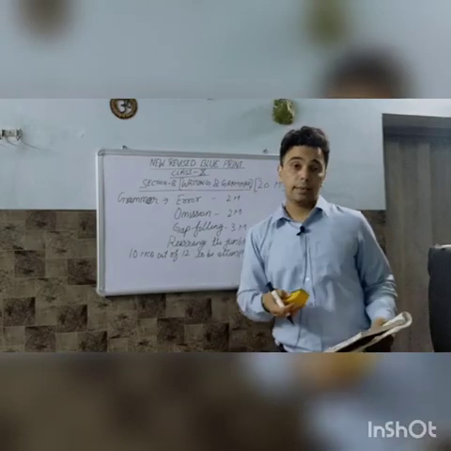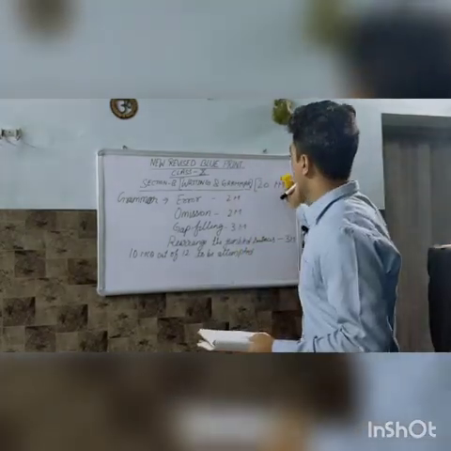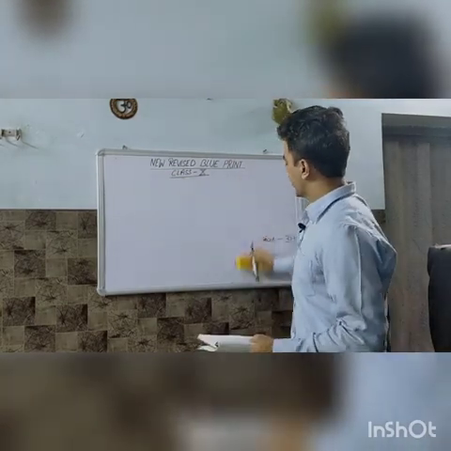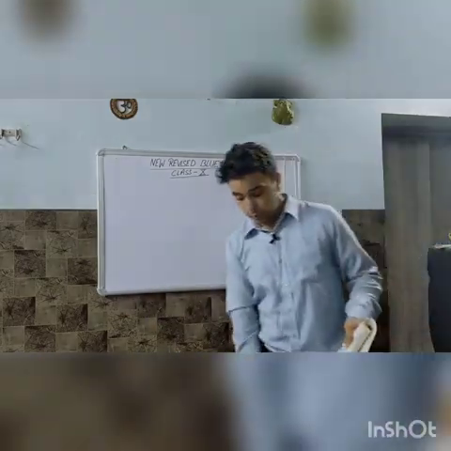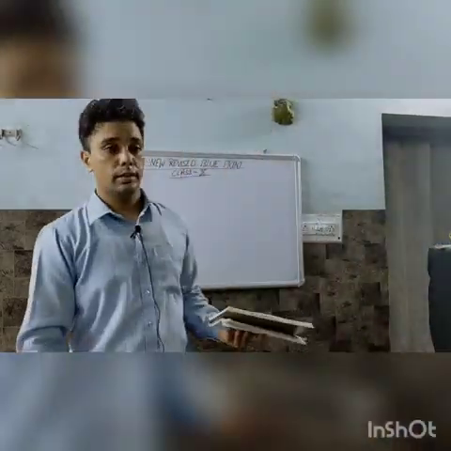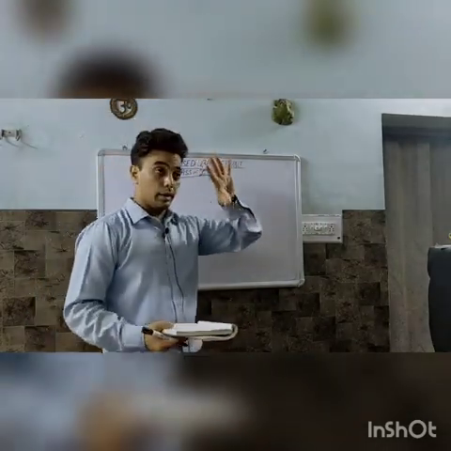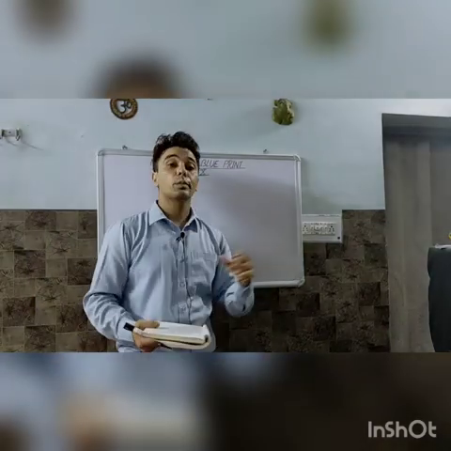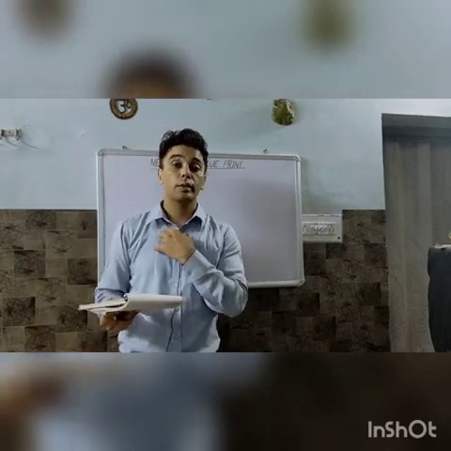Now let's discuss the last section, which is section C, literature section. And 20 marks of reading and 20 marks of writing and grammar, total 40 marks. Students, now your literature portion has been increased, because previously 20 marks reading section used to be there and 30 marks writing and grammar, because 12 marks of grammar and 18 marks of writing portion, so 30 marks.